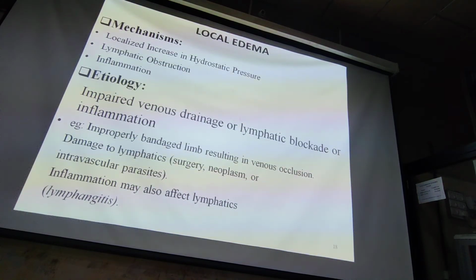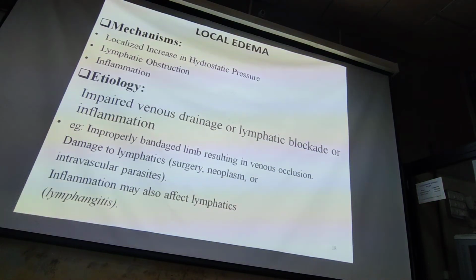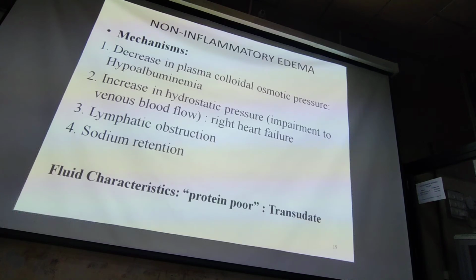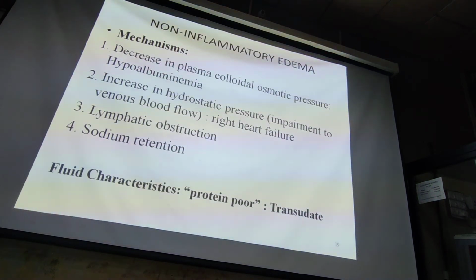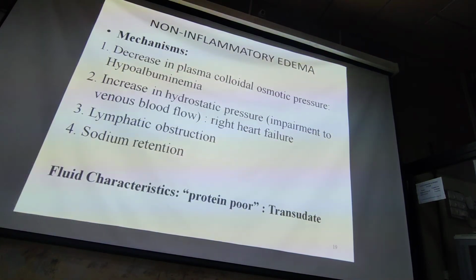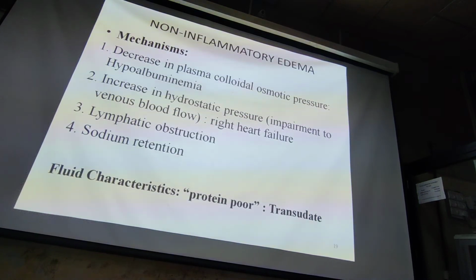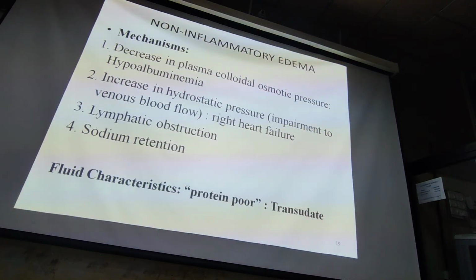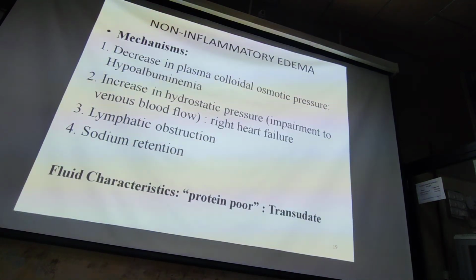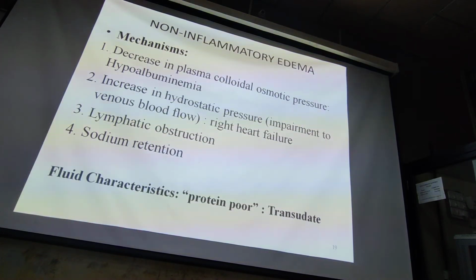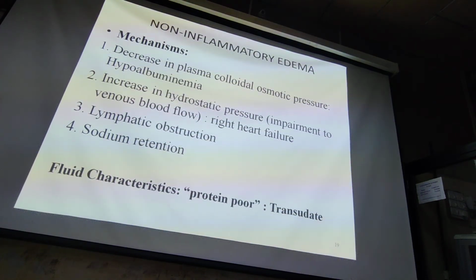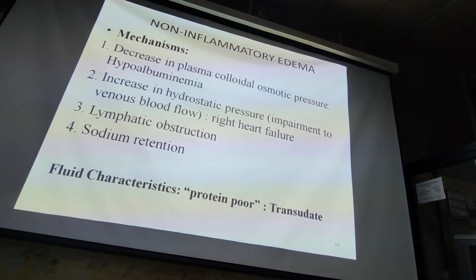Inflammation may also affect lymphatics, called lymphangitis. Non-inflammatory edema mechanism is decrease in plasma oncotic pressure, called hypoalbuminemia, increase in hydrostatic pressure due to impairment of venous blood flow in right-sided heart failure, lymphatic obstruction and sodium retention.